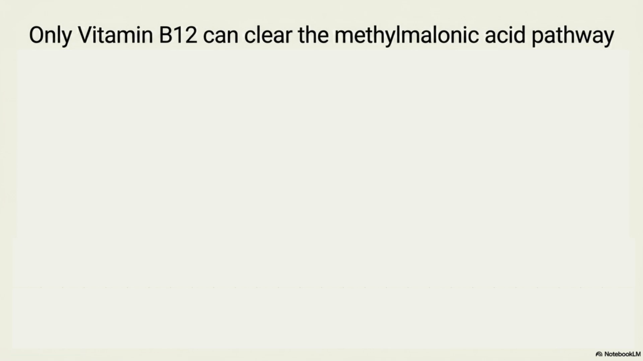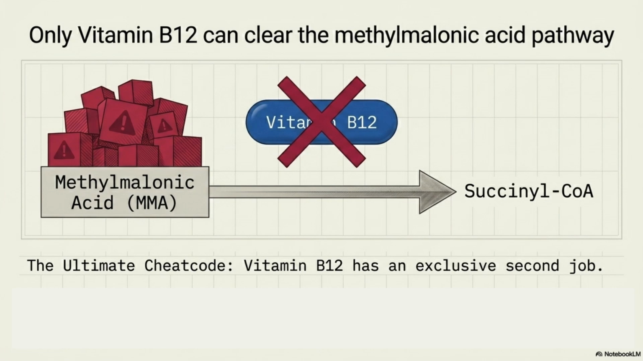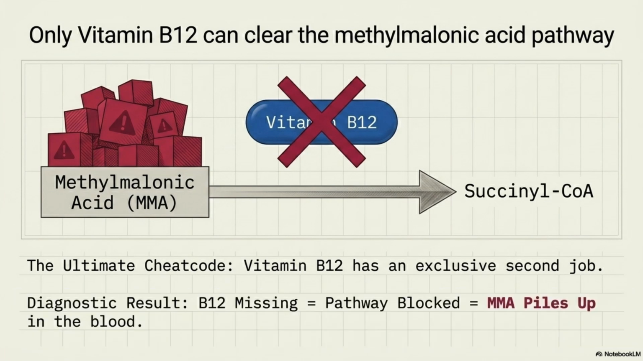Only vitamin B12 can clear the methylmalonic acid pathway. Look at the pathway. Vitamin B12 takes methylmalonic acid, or MMA, and converts it into succinyl coenzyme A. This is the ultimate cheat code. Vitamin B12 has an exclusive second job. The diagnostic result is that when B12 is missing, the pathway is blocked and MMA piles up in the blood.